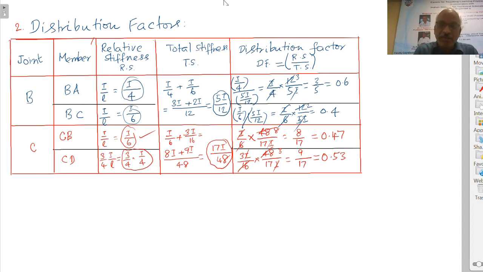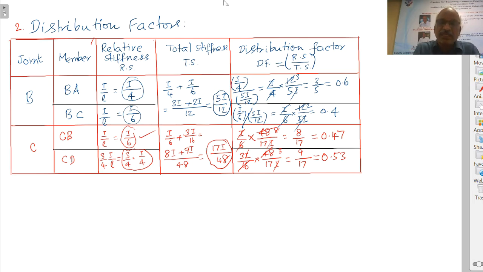There will be sway, but you have to assume that the frame will not be subject to side sway. Do the non-sway analysis, after which we have to do shear calculations in the columns. From there, we have to find out what is the force actually preventing the sway.